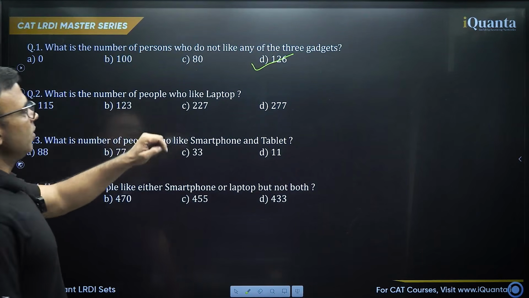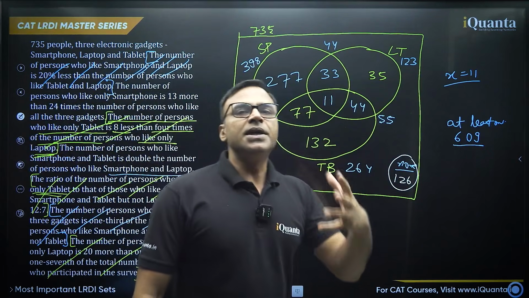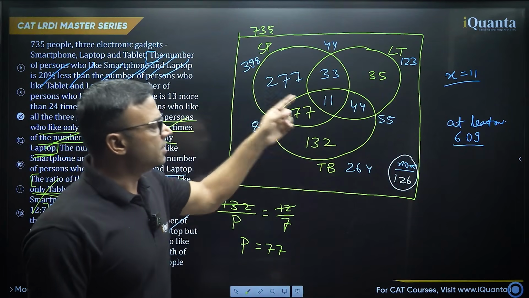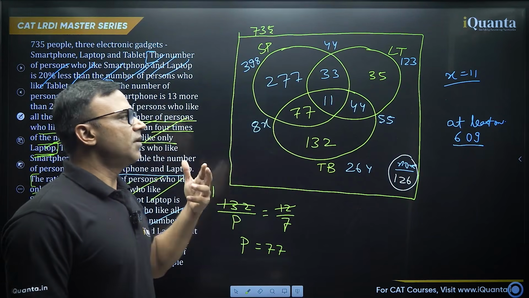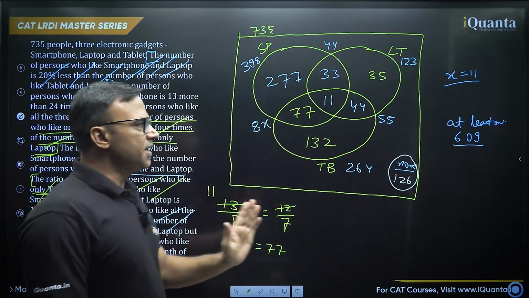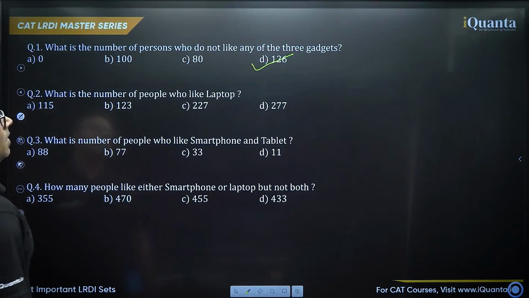What is the number of people who like laptop? Oh, that is also a question. So basically, sometimes the calculation that we did will be used. Sometimes it is not. So it is always better to take a look so that you don't waste time. So laptop total is 123. 123, option B is the correct answer.